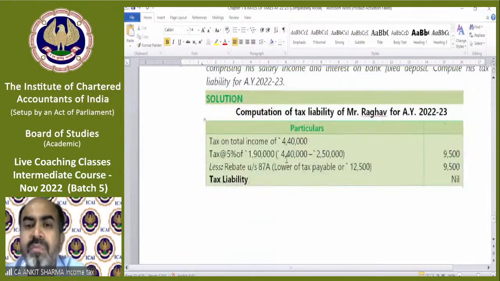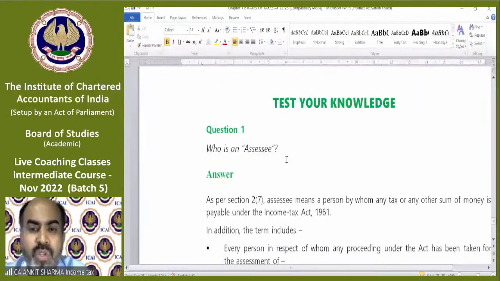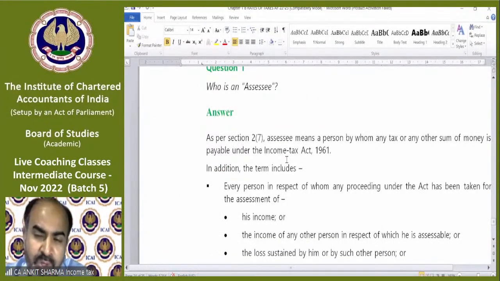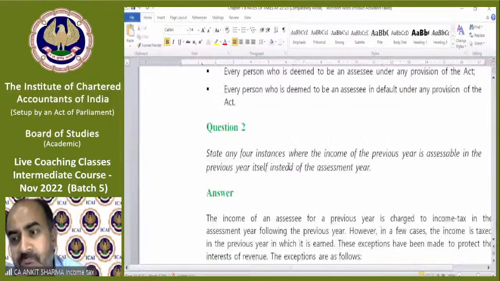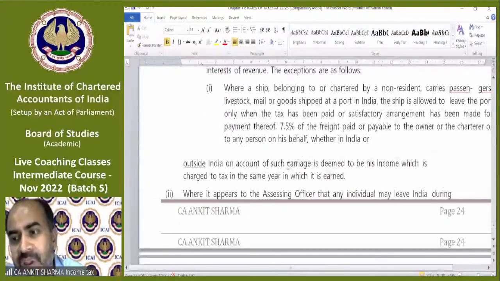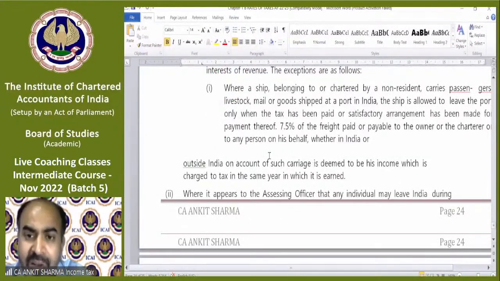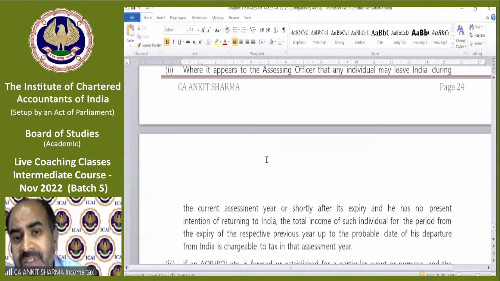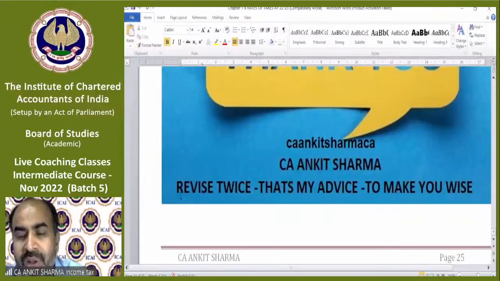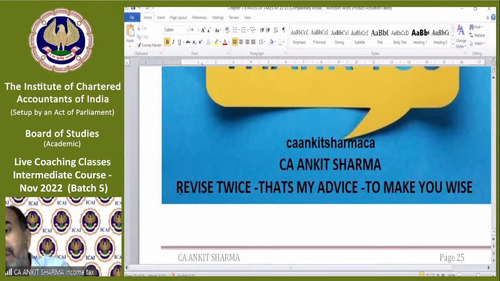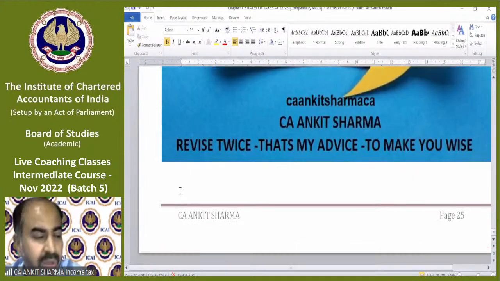These are the test your knowledge questions. Please go through all the questions and solve all of them, including test your knowledge. If there's any query, I will solve it for you. At least read them with the solution. If there's any query, I'll solve it for you. And the most important thing, revise twice. That's my advice to make you wise. Clear? If there's any query, I'll answer it.